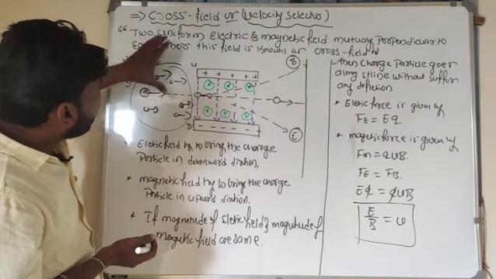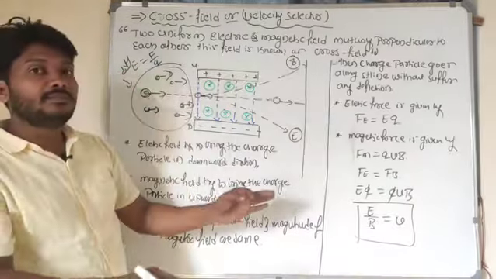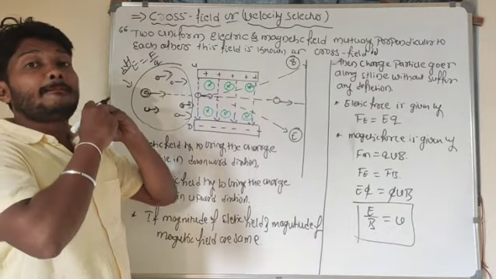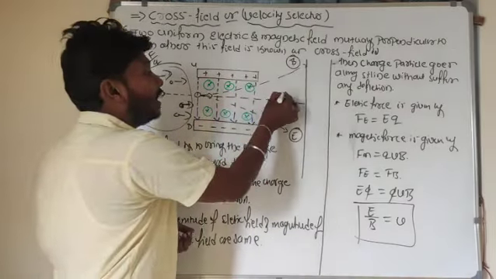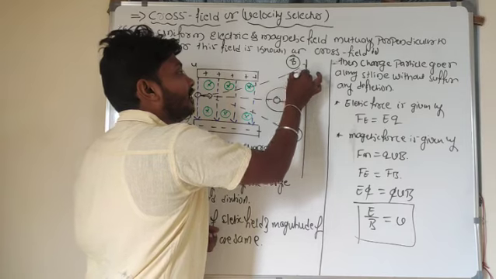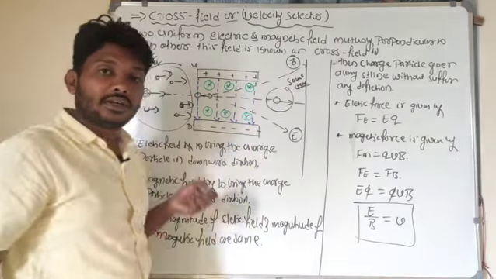I have to send all these charged particles through a cross field. If the charged particles pass through the cross field, then all the charged particles will maintain the same velocity. So did you get my point?